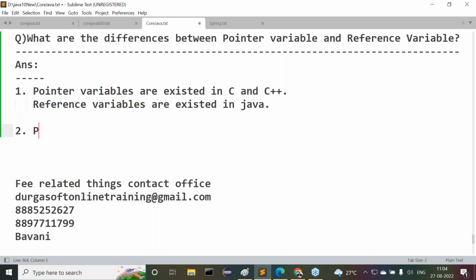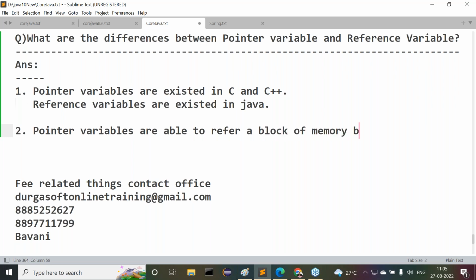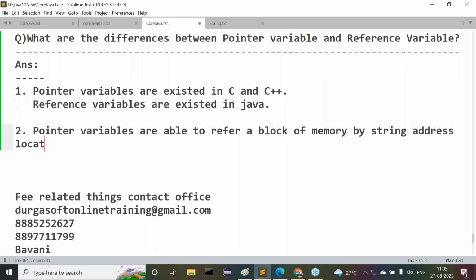Next one is, pointer variables are able to refer a block of memory by storing address locations. Observe carefully.